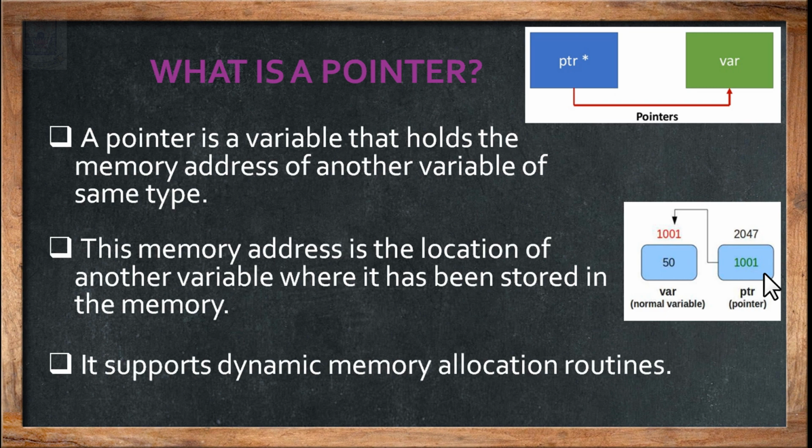Now the difference of the pointer is the R value of the pointer, that is PTR, will be the address of another variable onto which it is pointing. So PTR R value is 1001, which is the address of var, which is the L value of var. Whereas PTR has its own address in the memory because it is a kind of a variable. The address where the PTR resides is 2047.